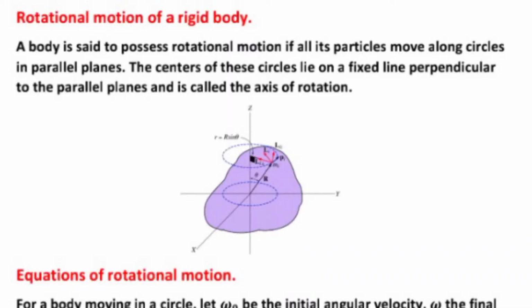Now, the rotational motion of a rigid body. A body is said to possess rotational motion if all its particles move along circles in parallel planes. The centers of these circles lie on a fixed line perpendicular to the parallel planes and is called the axis of rotation.